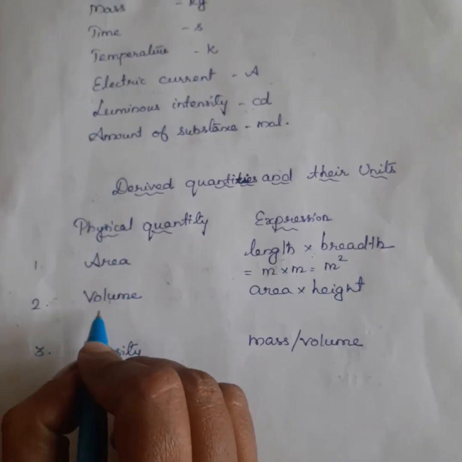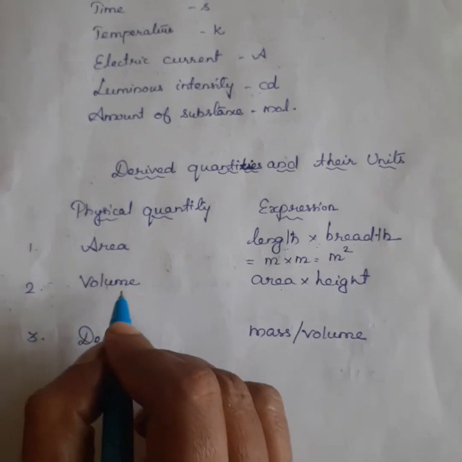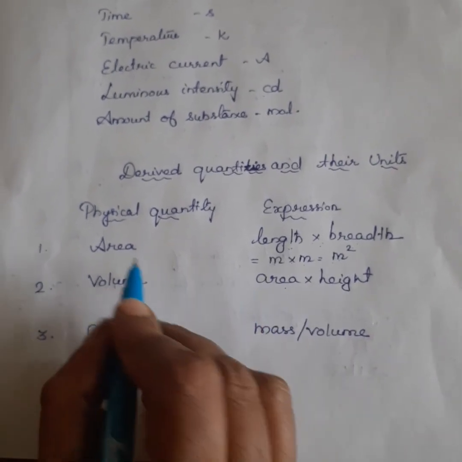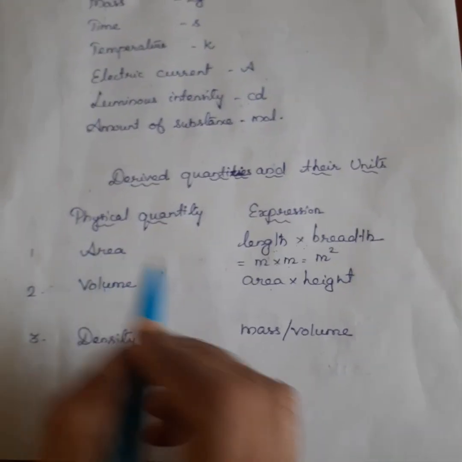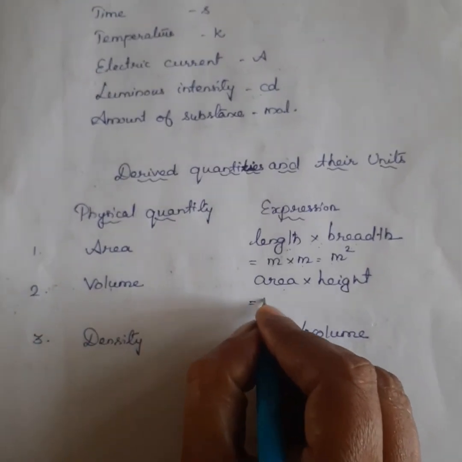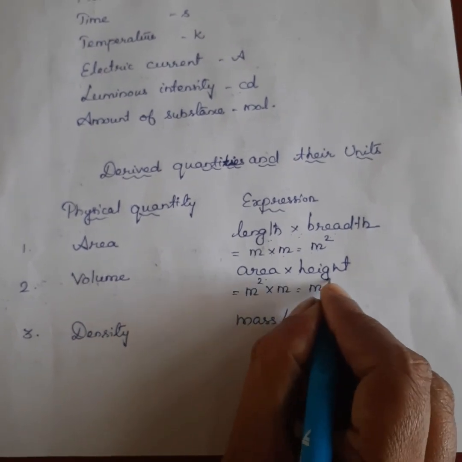Okay. Next formula, volume. Volume is equal to area into height. What is the unit of area? Meter square. So meter square into meter is equal to meter cube.